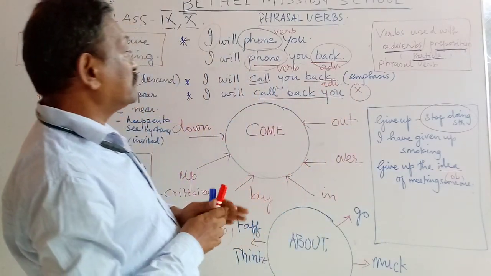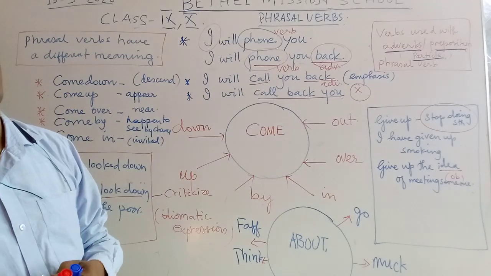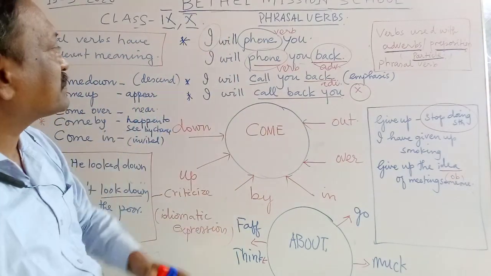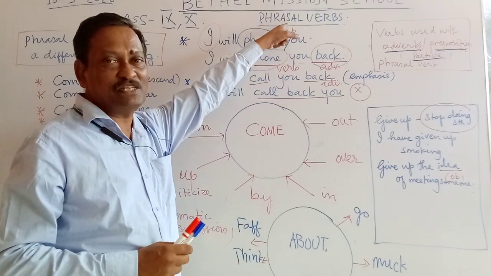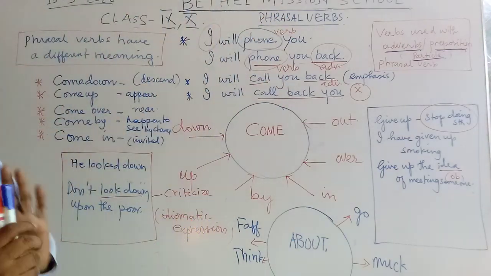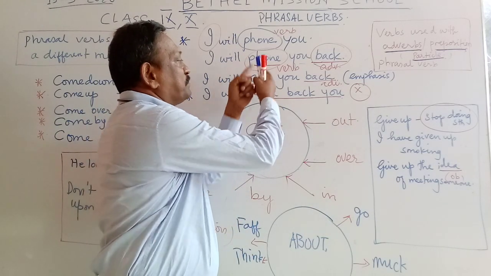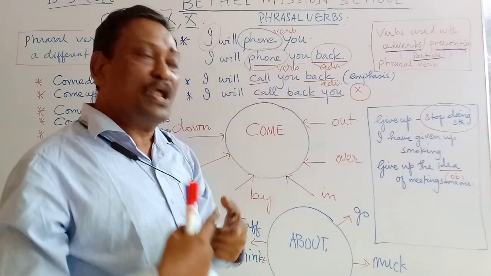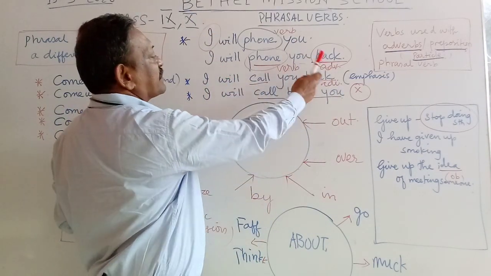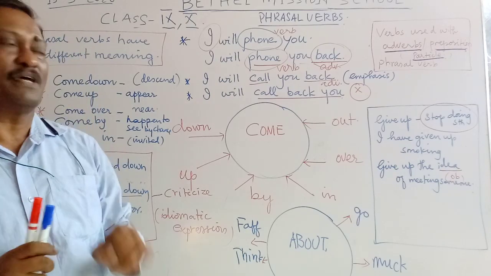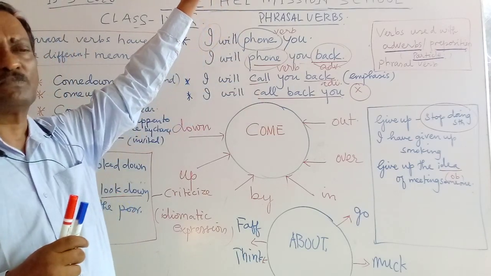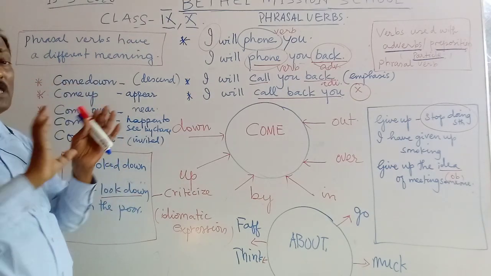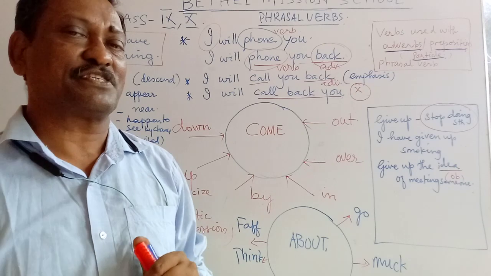So, when a verb takes a preposition or an adverb along with it, that is known as a phrasal verb. I repeat, when a verb takes a preposition or an adverb along with that, that particular construction is known as a phrasal verb. So generally, you will find phrasal verbs to come in pairs. They are always in pairs.